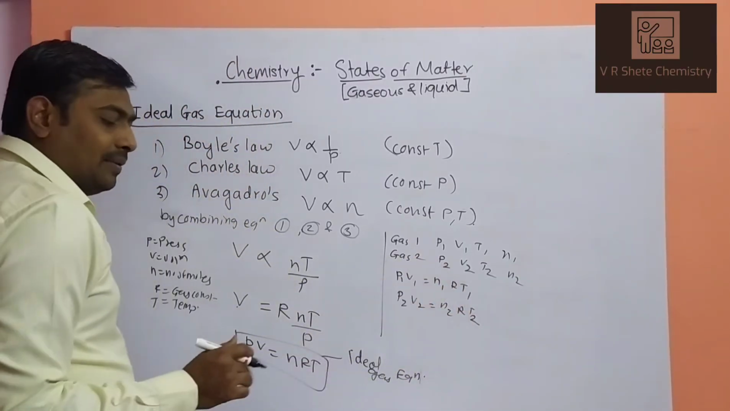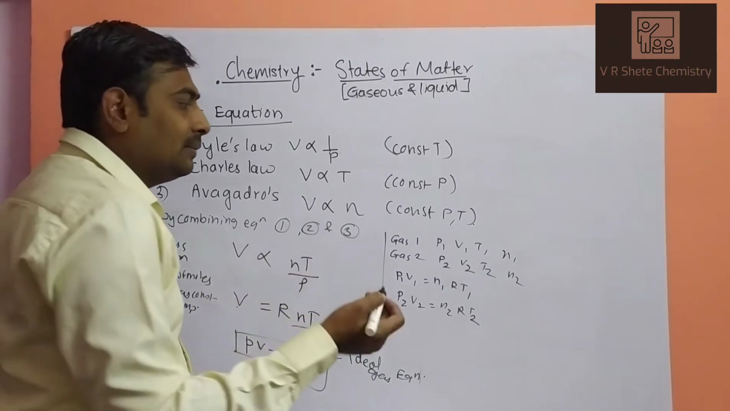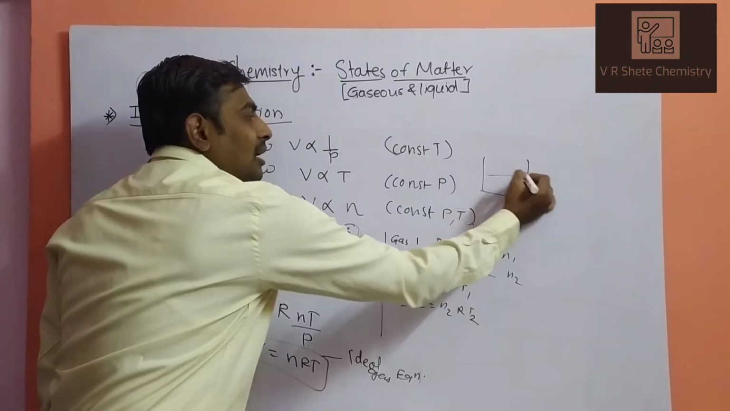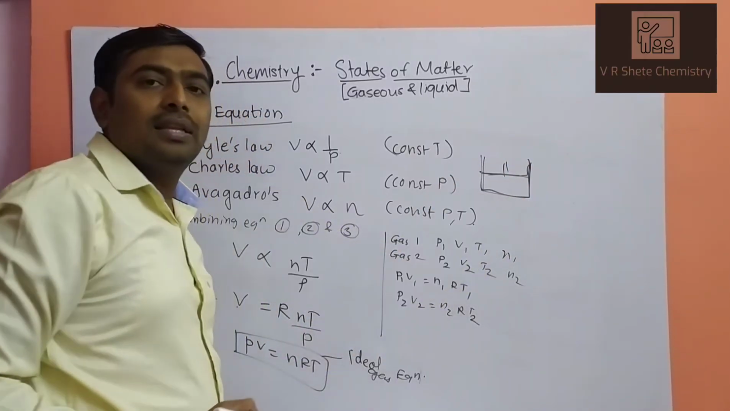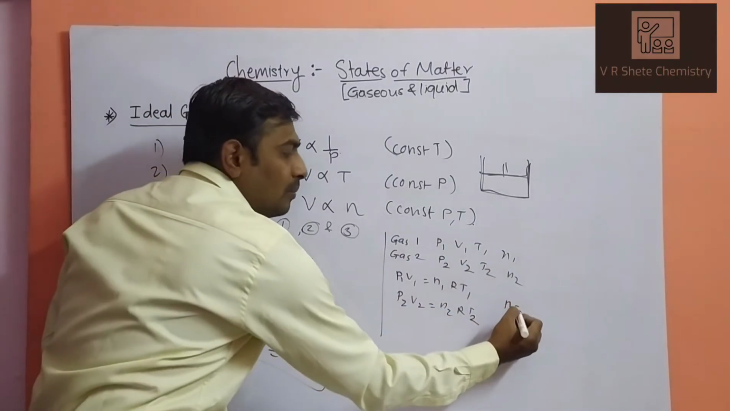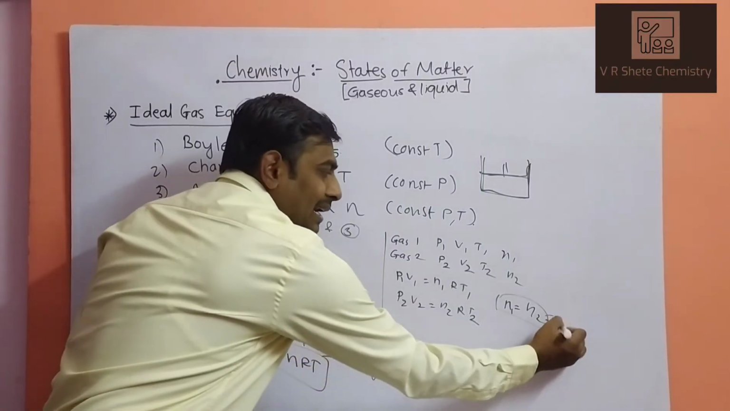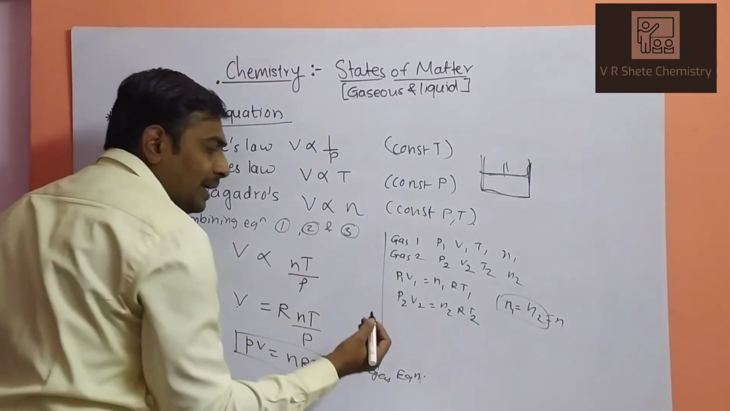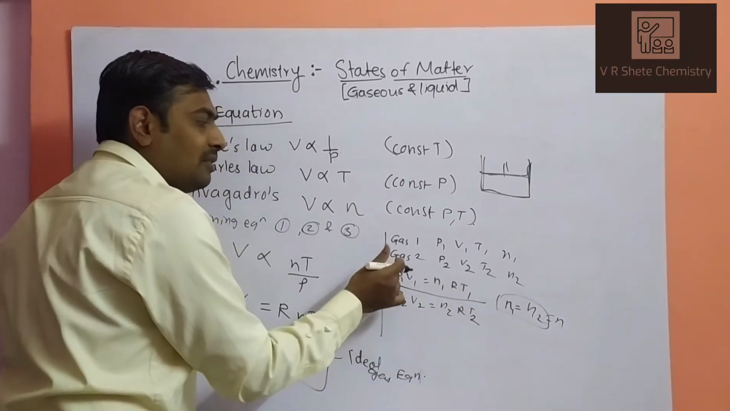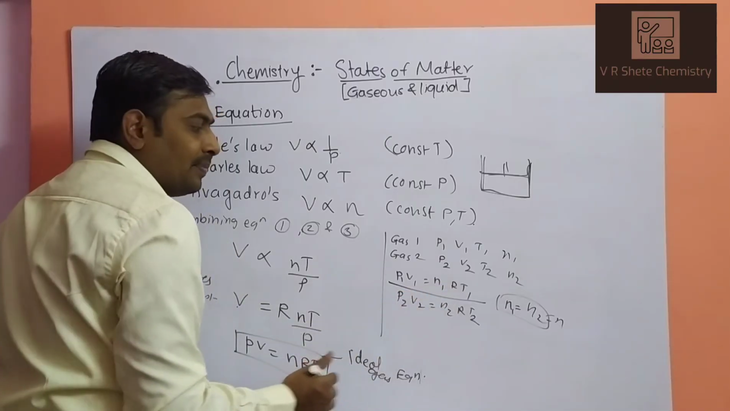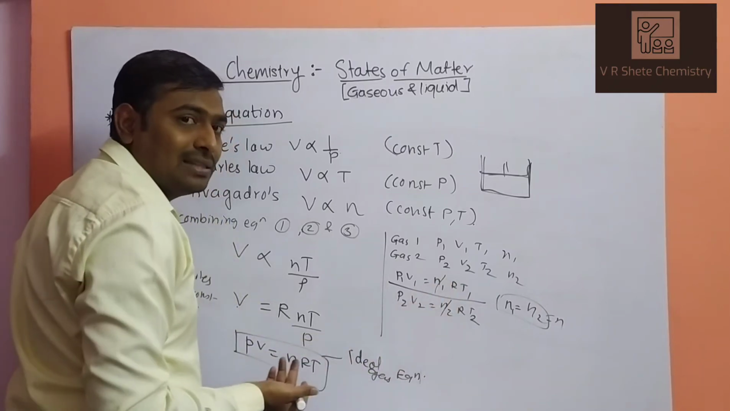If your observation is carried out in an enclosed cylinder, the number of moles does not change. The number of moles will be the same for both conditions, n1 equals n2, or we can write directly n for these two. When we divide equation 1 by equation 2, n1 and n2 are the same, so they cancel each other.